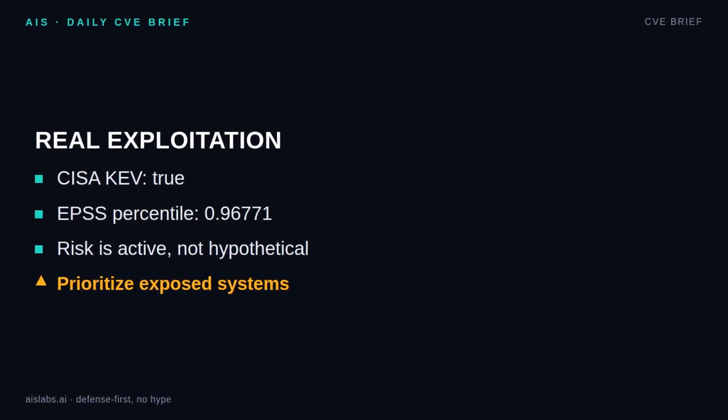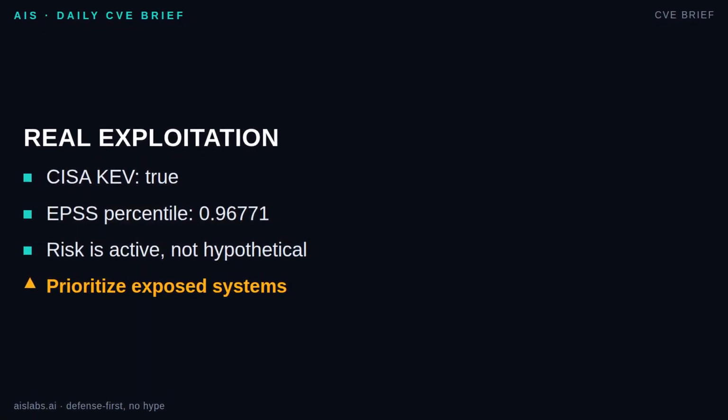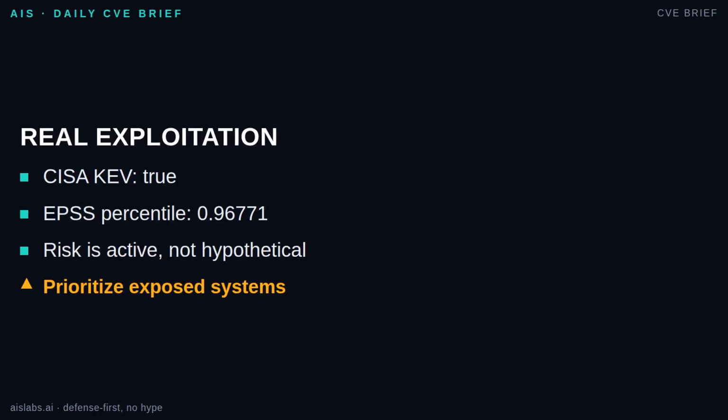The reason this lands so high on today's ranked list is the real-world exploitation signal. CISA KEV status is true, which means this CVE appears in the known exploited vulnerabilities catalog. That is a major prioritization signal for defenders, because KEV entries are used to distinguish vulnerabilities that are already being exploited from vulnerabilities that are merely plausible.